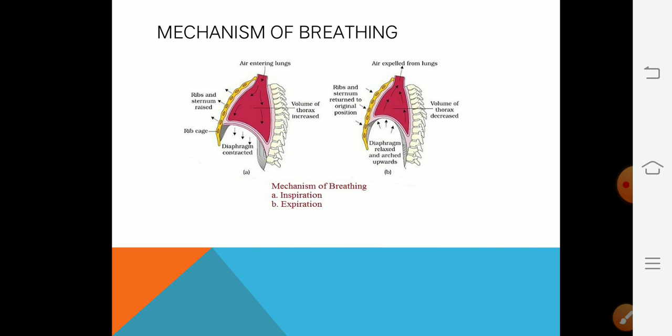The mechanism of breathing you can observe with the help of this diagram. It has two steps, inspiration and expiration. With the help of this diagram, you can observe that during inspiration, in the very first diagram A, the rib cage moves outside, the diaphragm moves downward and increases the thoracic cavity where the lungs are situated.